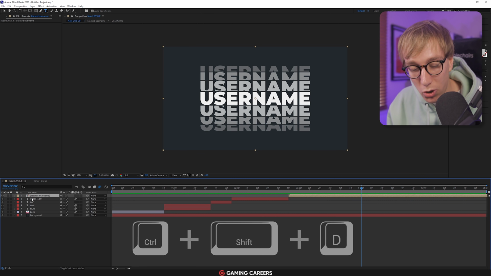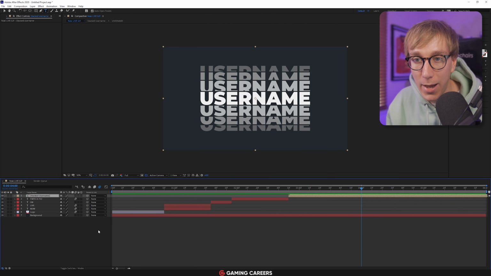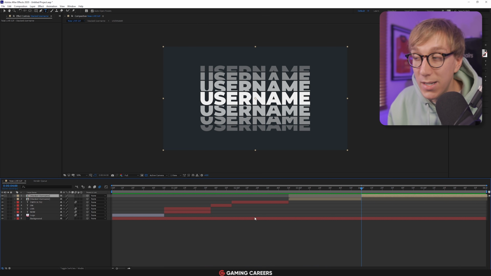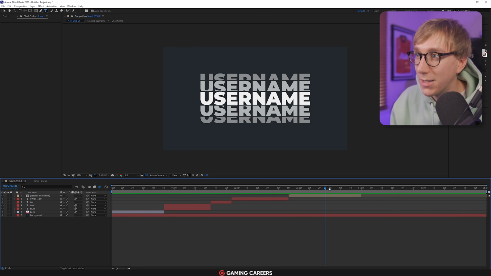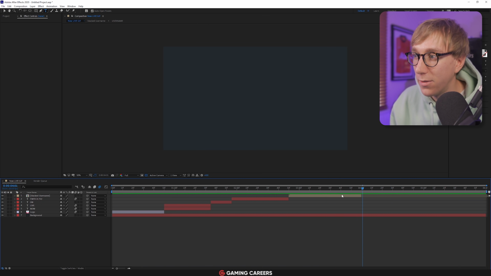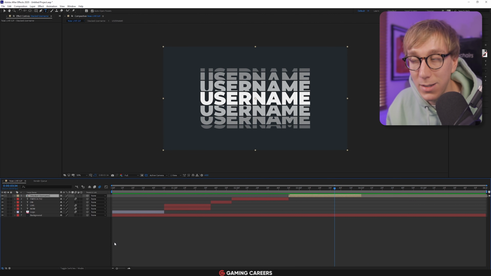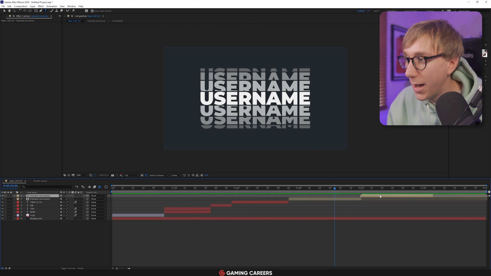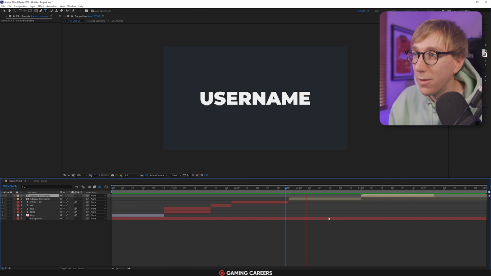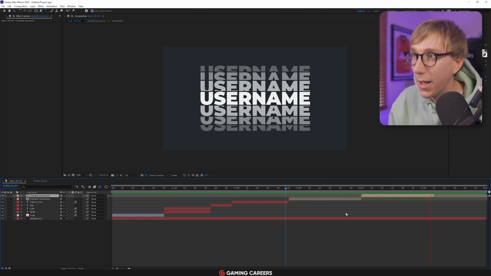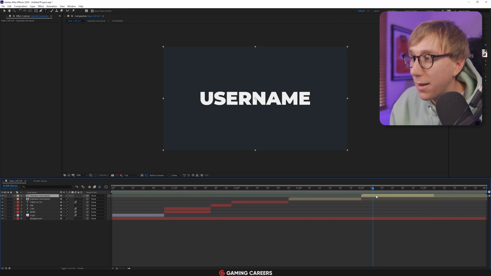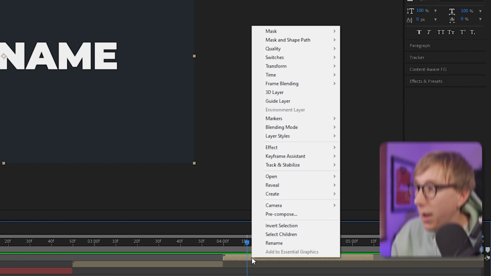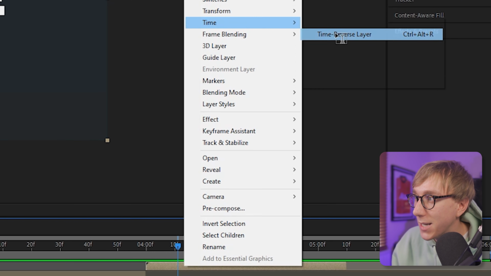We're going to do Control-Shift-D, make sure we have our layer selected, Control-Shift-D, delete the top layer, and then we just have this stack opening and then disappearing off screen. So what we're going to do is duplicate this stack with Control-D and then move this across so that the animation is playing twice. So right now it's going to play open and then open again. So what we want to do is reverse this second layer so it starts open and then closes. So highlight it here, right click, go to time, and then time reverse layer.